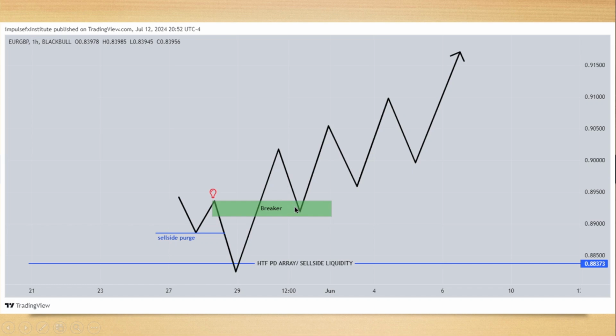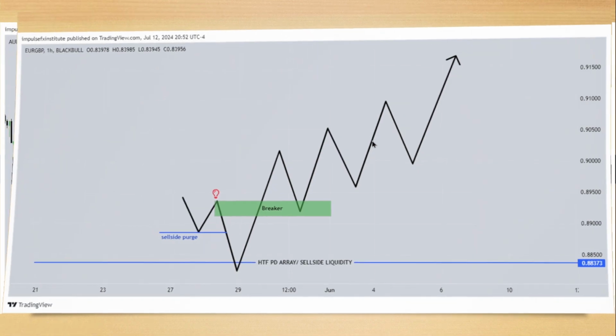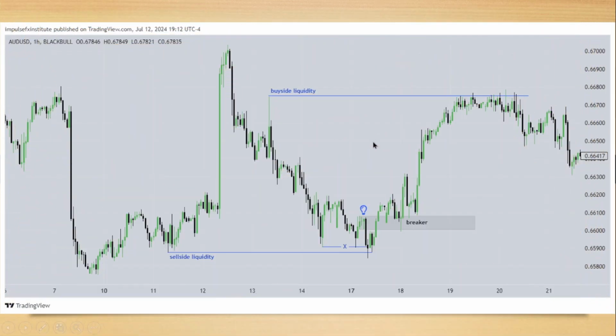More like what you do with inversion fair value gaps. You're now inverting that order block to become a breaker. So when price returns to that order block here, which is the breaker block, it should buy off from there. Are you hearing me? All right. Let's look into it in a real time chart.